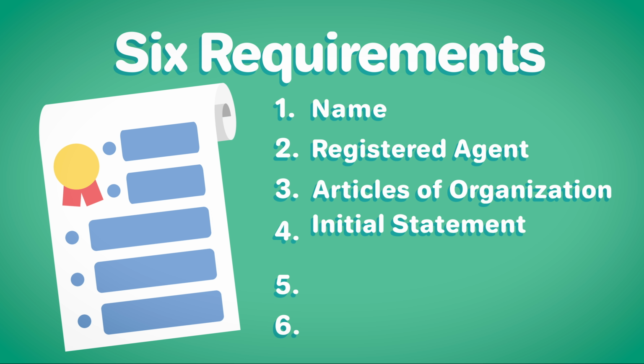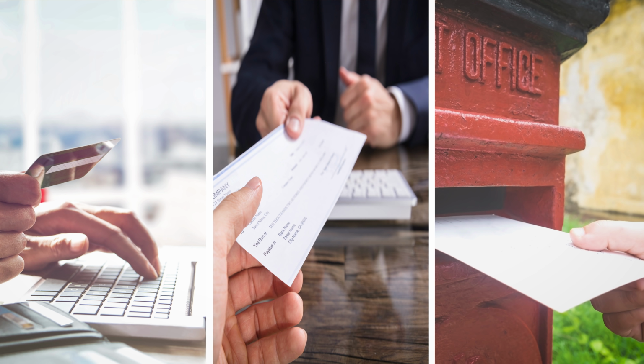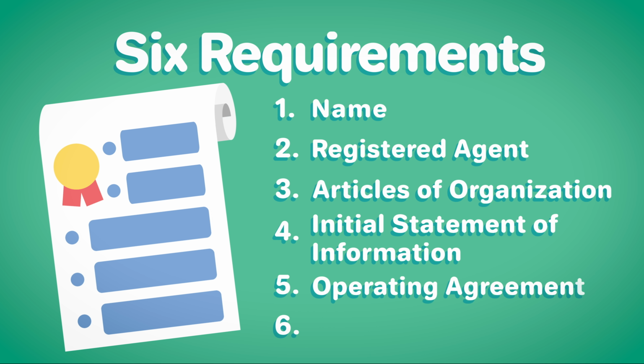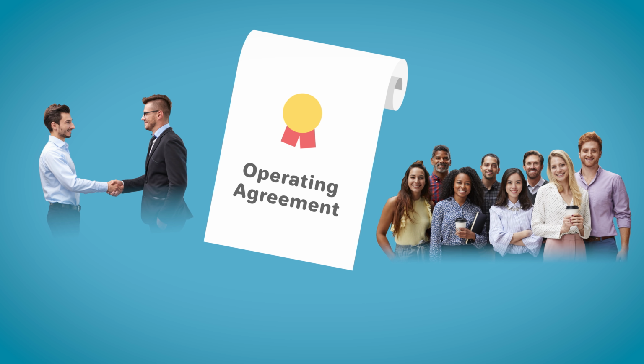4. File the Initial Statement of Information. California requires all LLCs to file an Initial Statement of Information, Form LLC-12, with the California Secretary of State within 90 days of forming your LLC. This can be done online, in person, or by mail. 5. Create an operating agreement. Although not every state requires it, you should always create an operating agreement to establish ownership terms and member roles for your LLC.